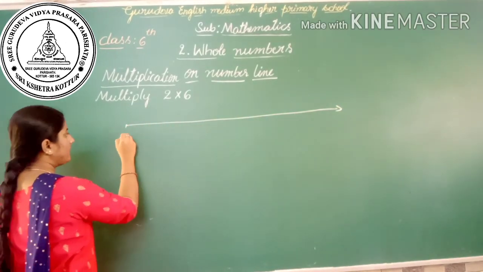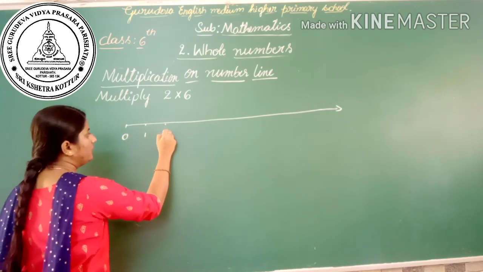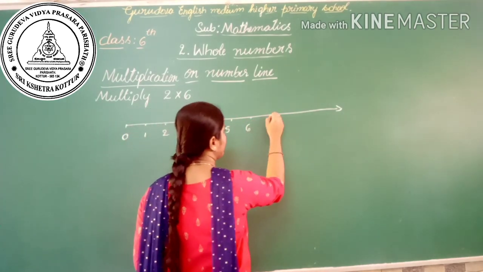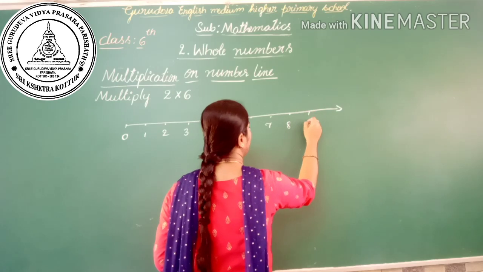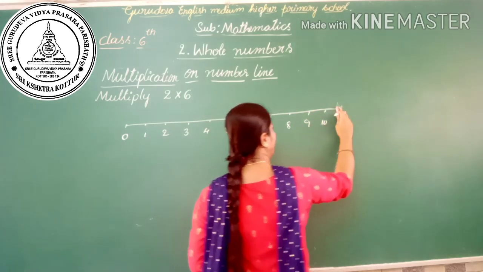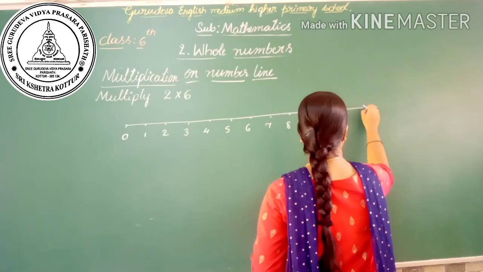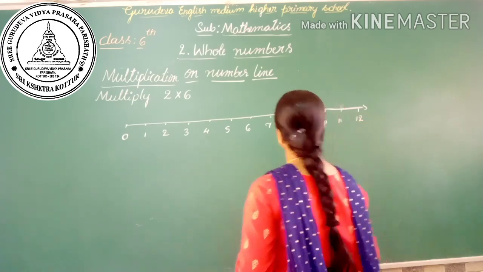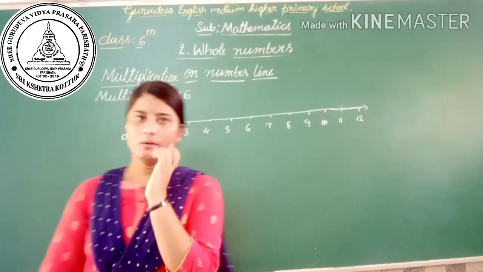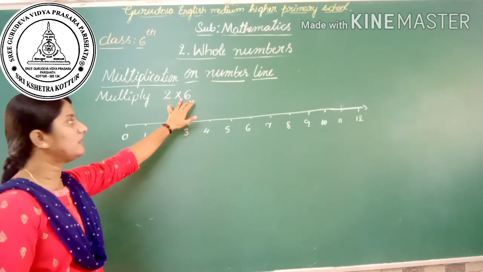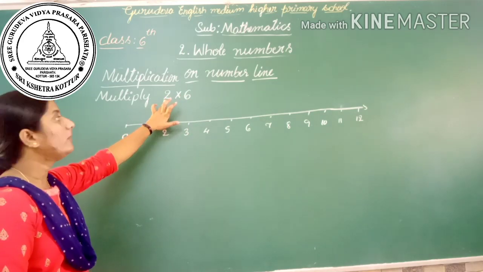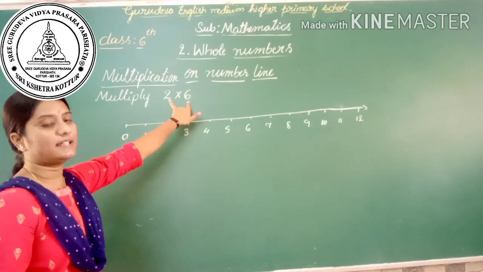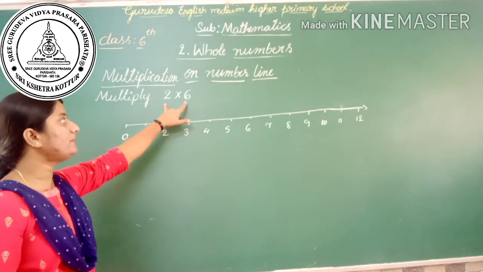The starting point is 0, 1, 2, 3, 4, 5, 6, 7, 8, 9, 10, 11, 12. See here, 2 into 6, the 2 units, we have to start from 0. We have to make 2 units at a time, 6 jumps.